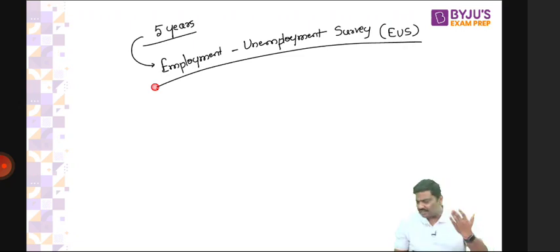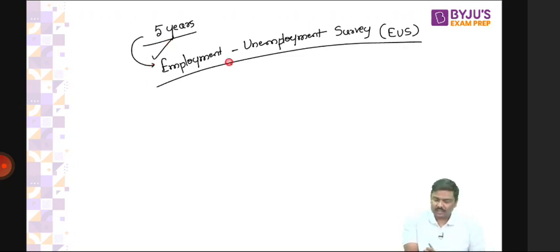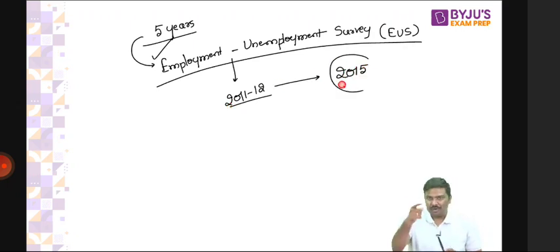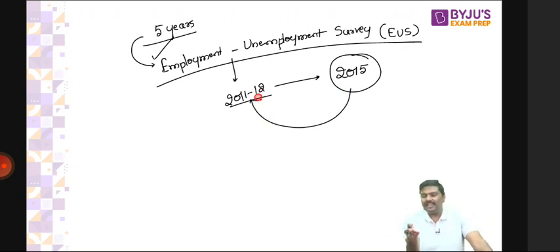You have data, a survey conducted in 2011 and 2012. You want to use the data to make a policy in 2015. Now, don't you think the policy you're making is based on outdated data? Simple idea: the policy that you're trying to make is based on outdated data.